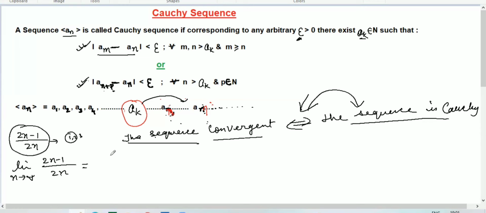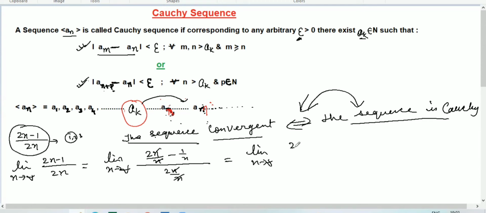There is a rule in limits; you can find it in my video. As n tends to infinity, we divide each term by the same power of the variable: 2n minus 1 over n, all over 2n over n. So this n cancels and n cancels.